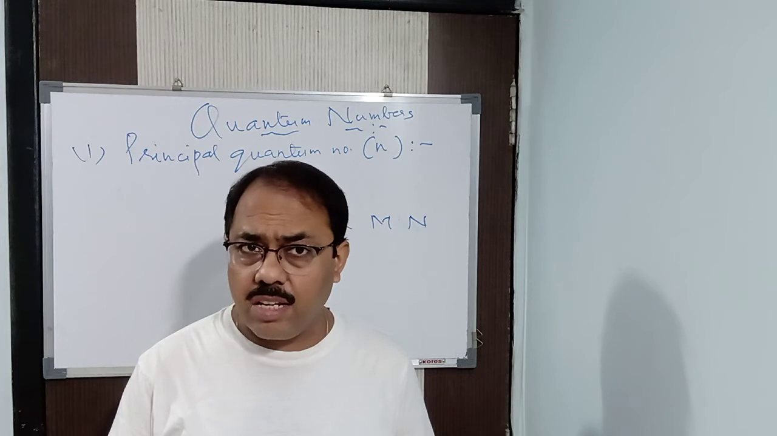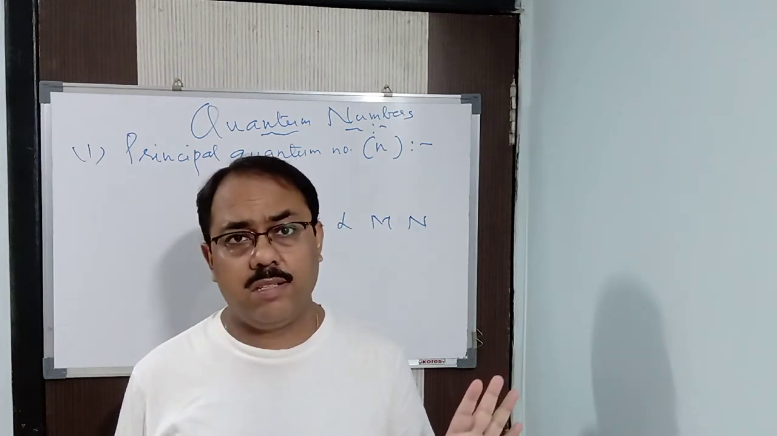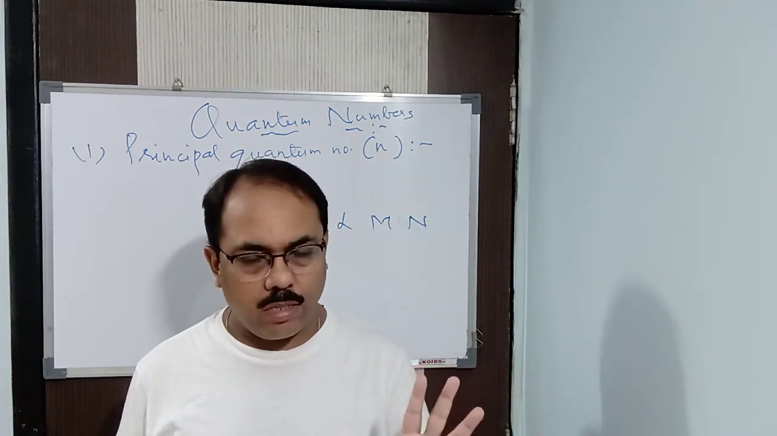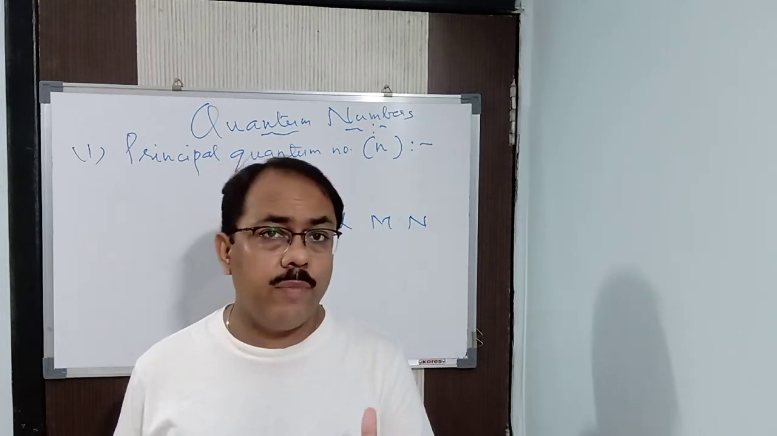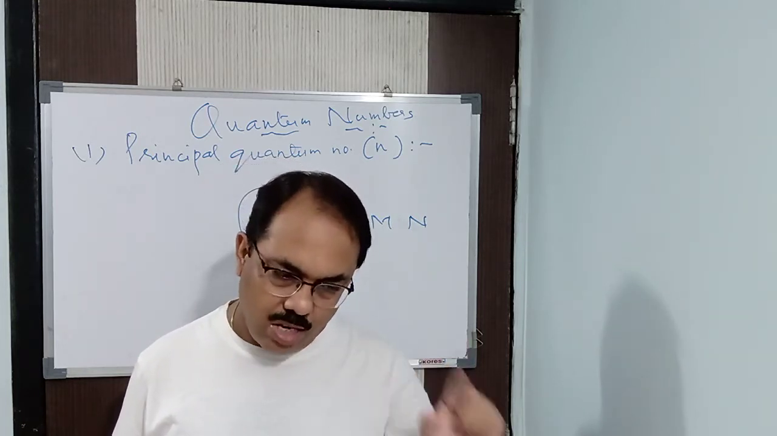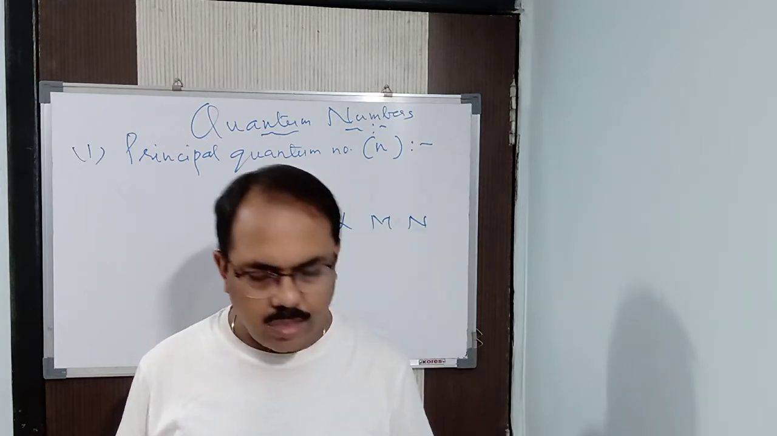The difference here is that it is not circular. The shells are spherical. Mind that. We have already learnt that an atom is not 2-dimensional, it is 3-dimensional in nature. The shells are spherical here.